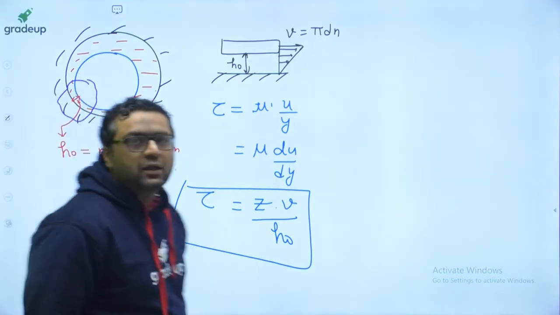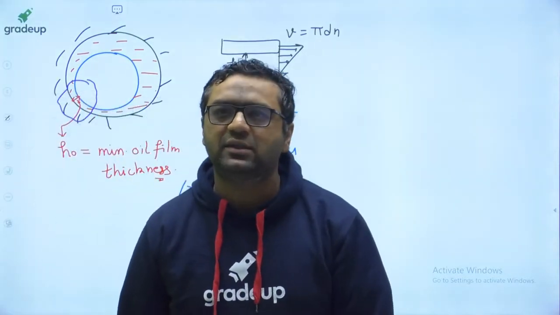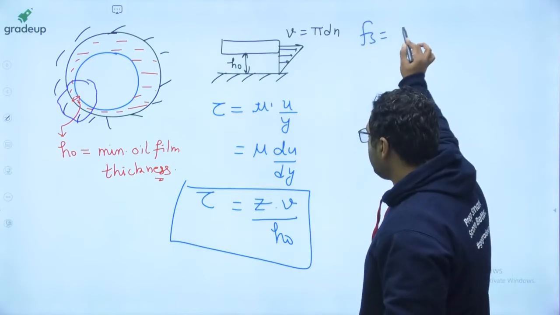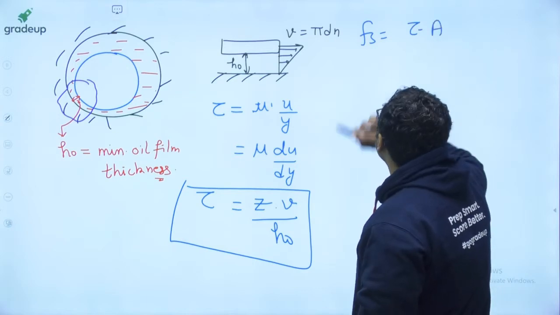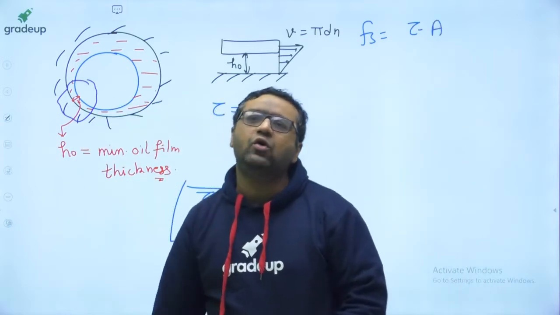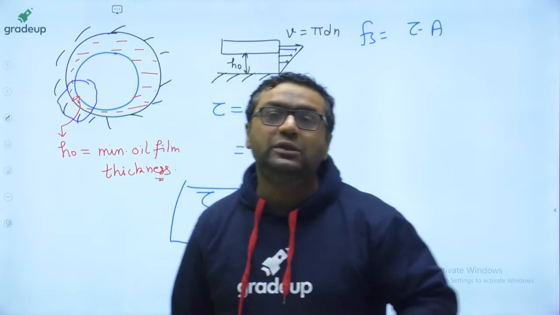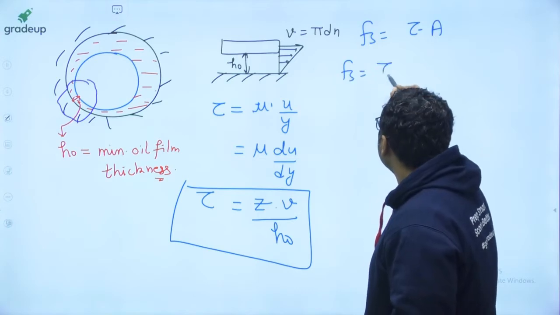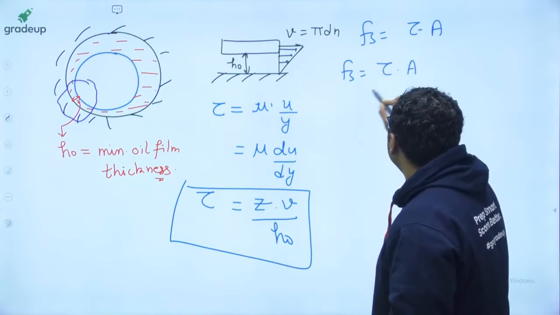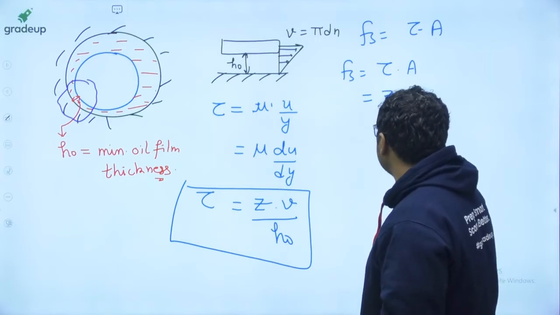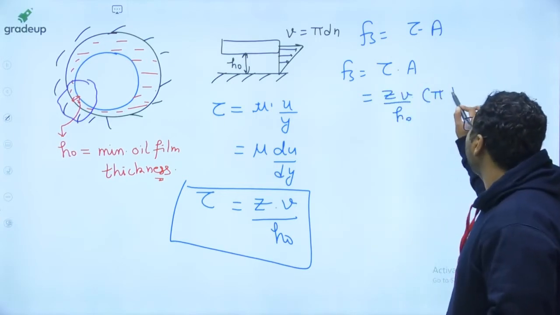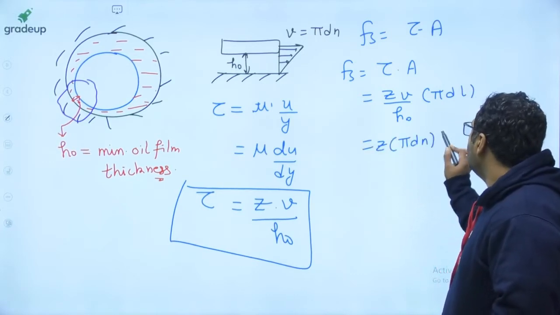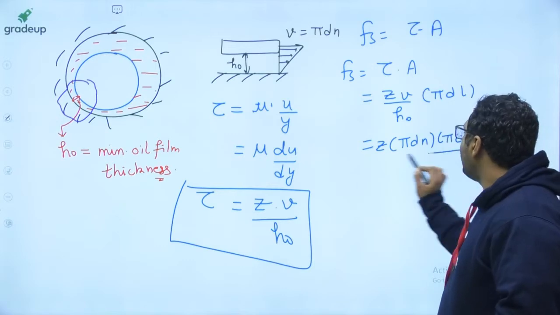So we have written the expression for shear stress. Now if you write the expression for shear force, it comes out to be tau into area. The area of the shaft in contact is pi d into L, because the bearing length is L. So shear force is shear stress into area, which equals ZV by h naught into area pi dL. You can also write it as Z into pi dn into pi dL divided by h naught.